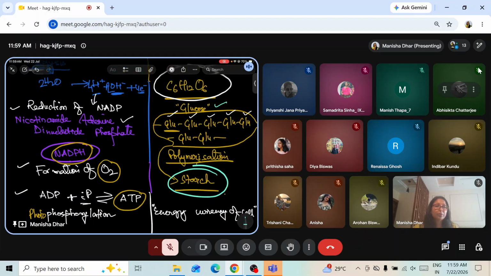What is this? Speak up. Glucose is formed as one molecule and then a long chain of glucose molecules. Yes, somebody said that is starch. And what is the process by which this starch is formed?